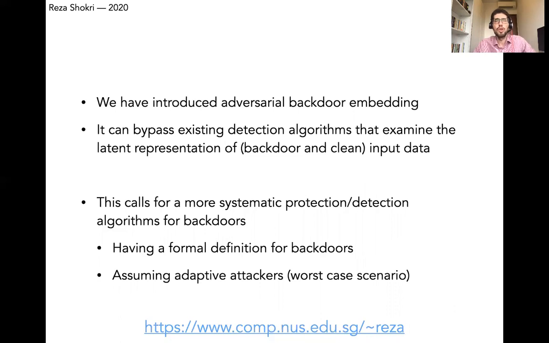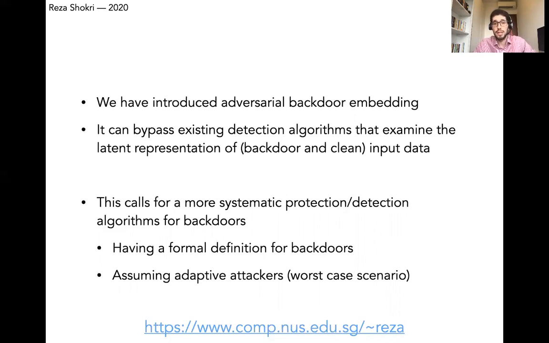In general, for the detection of backdoors, or for training models which are robust against backdoor attacks, this paper calls for a more systematic formalization of the problem, having a formal definition for backdoors, for which we can prove that the model removes them or is robust against the attacks.